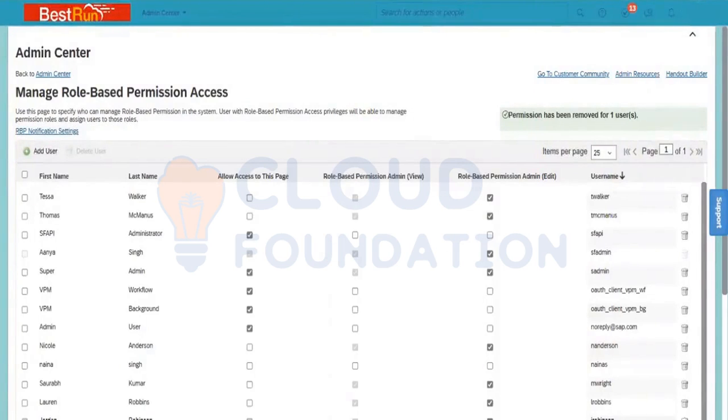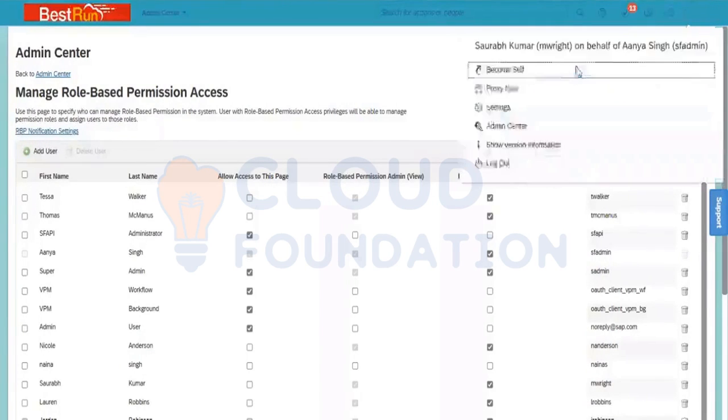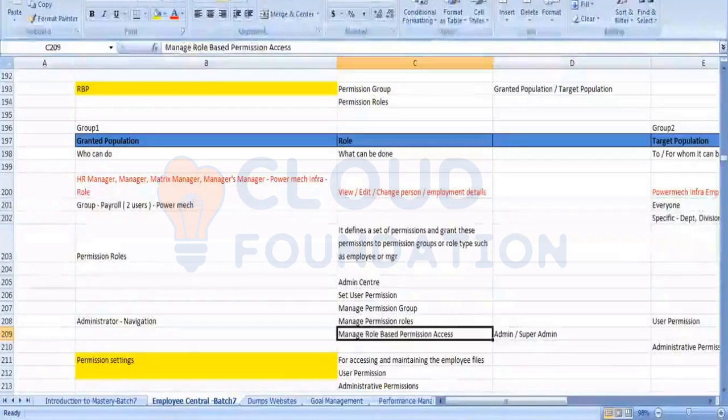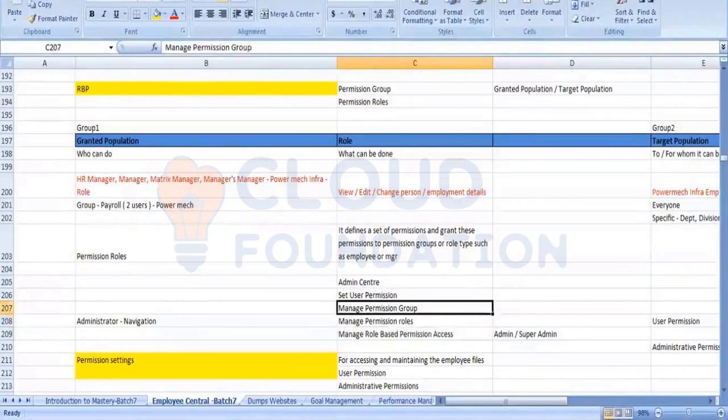Again going back into my Excel, I will become myself. I already removed the permission. Here, this is the use of manage role-based permission. Apart from that, we have other tools. That is manage role-based permission, permission, group permission, roles, user permission and role search permission. In total, we have around 5 permissions. Any questions?